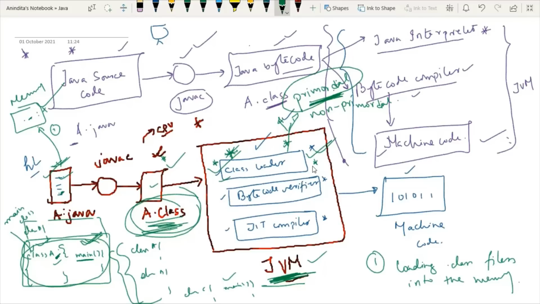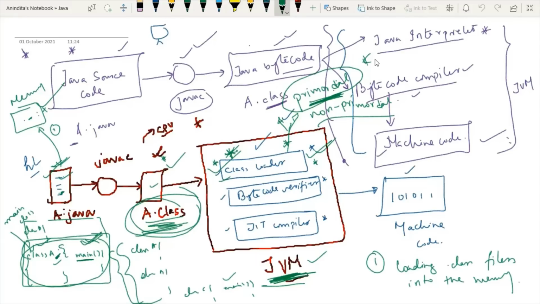Means it can be performed by the programmer also. So at that point of time, we will use non-primordial class loaders. So a non-primordial class loader, if defined, is preferred over the default one to load the classes always, because primordial has the functionality of loading only the default files. However, customized files we can load with the class loader, so always we will go for the non-primordial class loader.